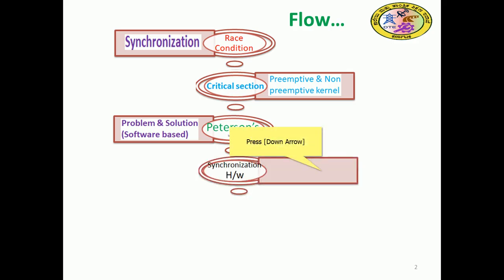We can have hardware solutions also. The Peterson solution is a classical software based solution. Hardware synchronization is a synchronization mechanism via hardware. That is test and set. That is a mutual exclusion. They are going to satisfy three conditions, which are mutual exclusion, progress, and bounded waiting, right? So three principles have to be satisfied.